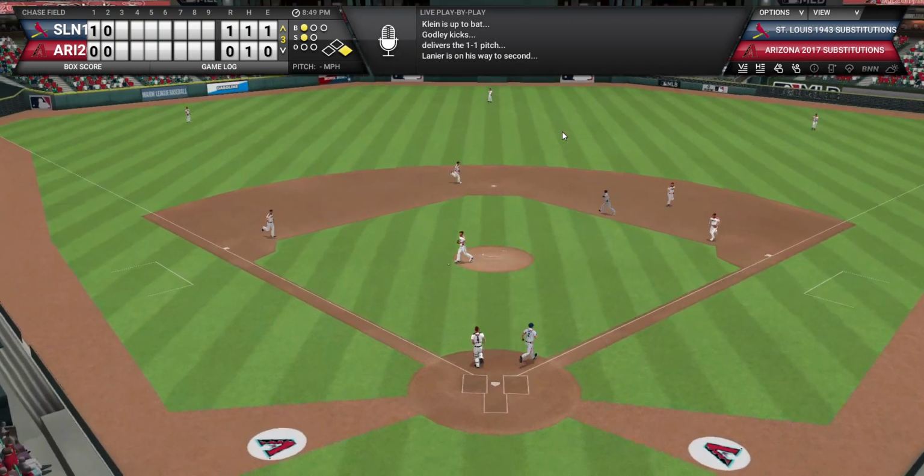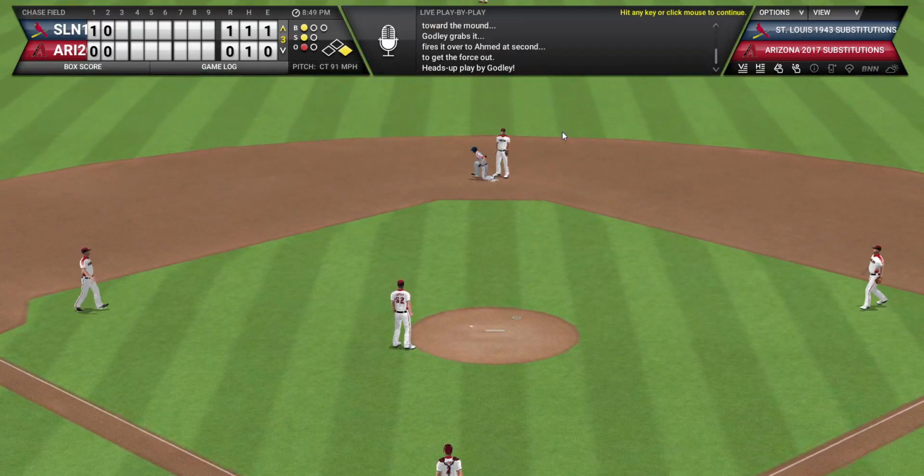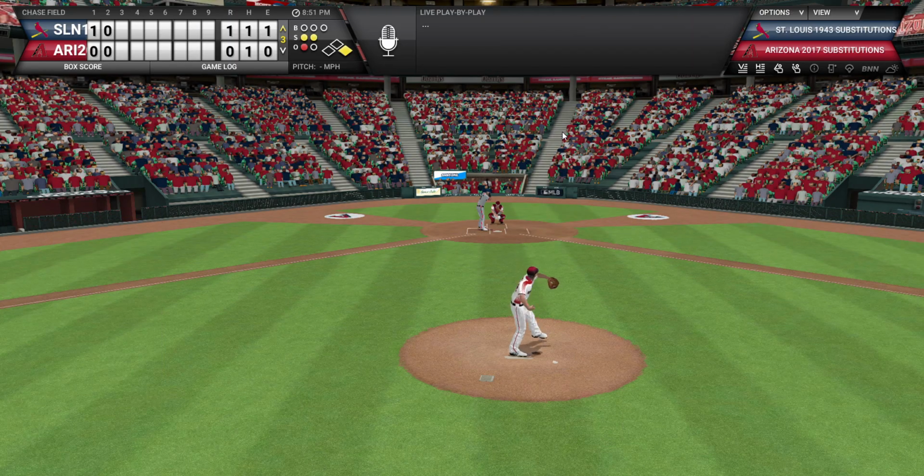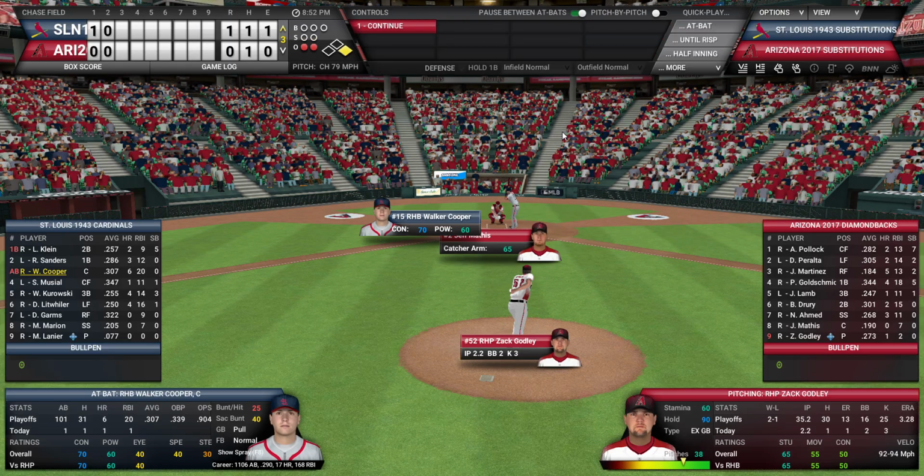Luke Klein with his second at bat of the game, and he bunts into a force out. That's the second time this series this has happened. Ray Sanders, his second at bat, an 0-2 count, he just strikes out.